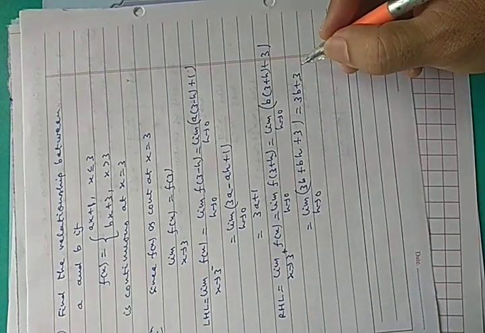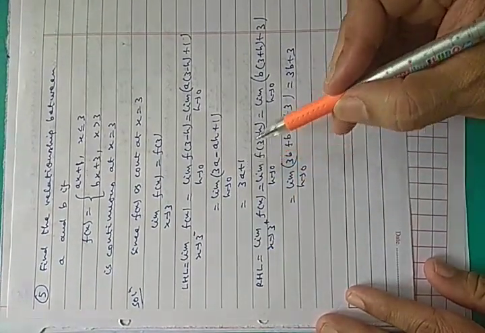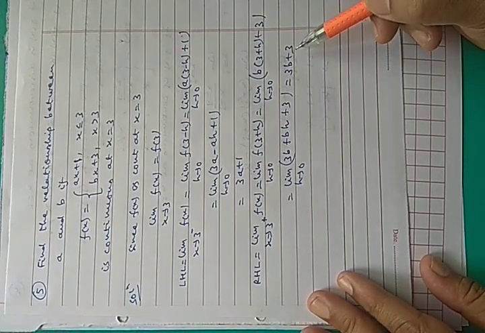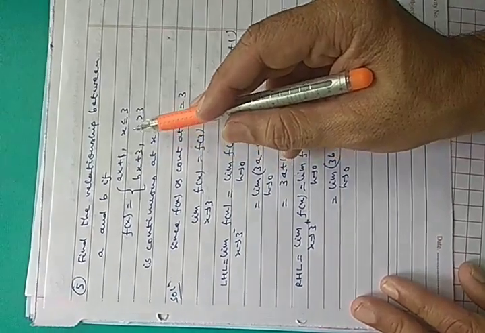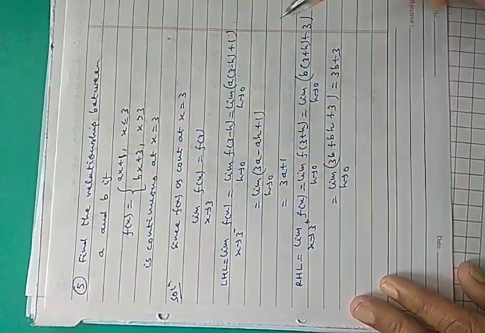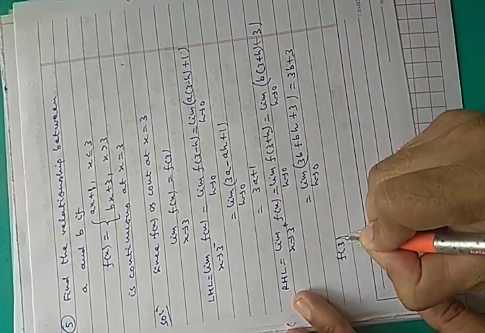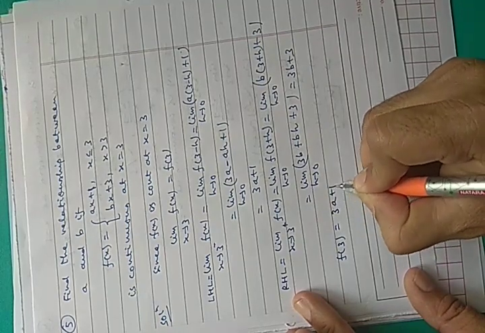Now you can observe, left hand limit is 3a plus 1, right hand limit is 3b plus 3. And what is f(3)? When x equals to 3, value is 3a plus 1. Okay. So f(3) equals to 3a plus 1.